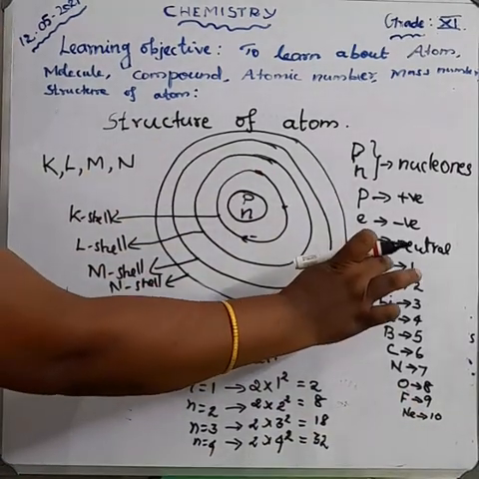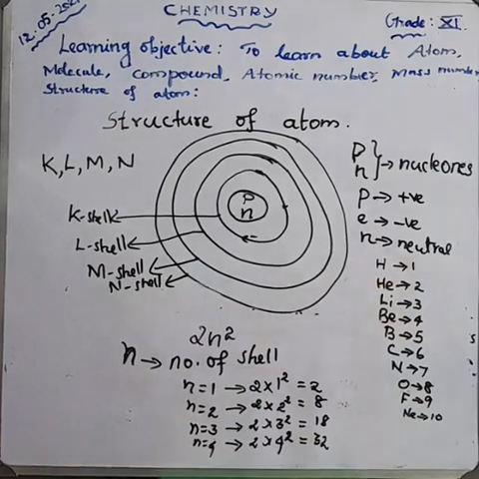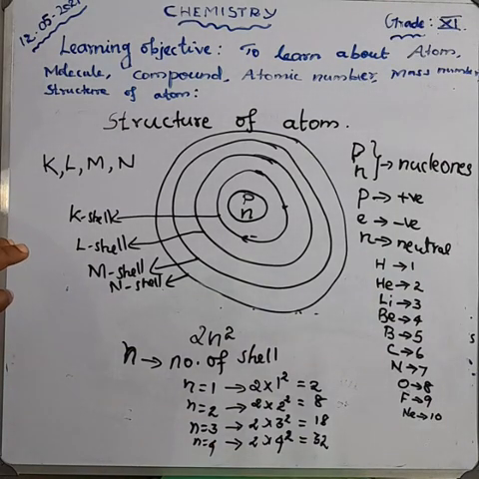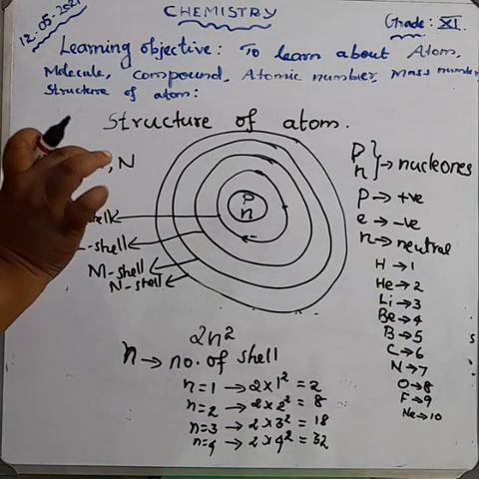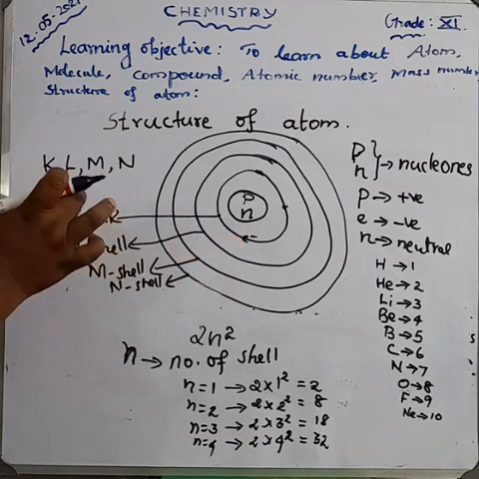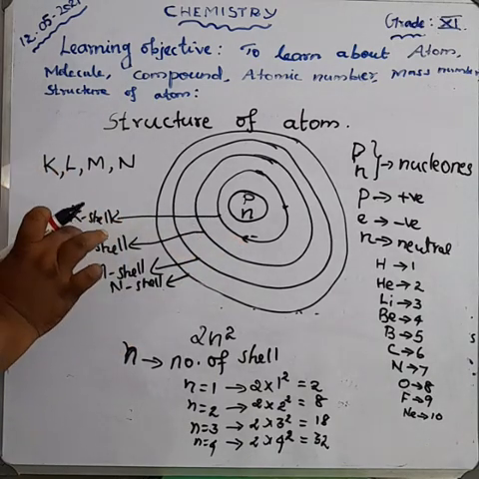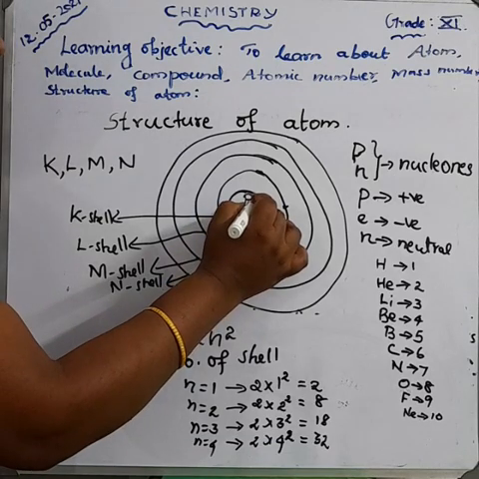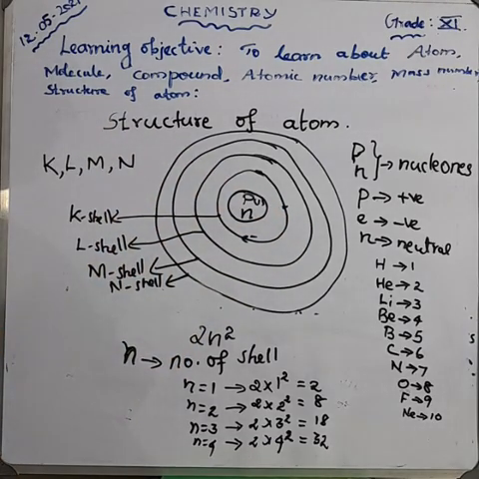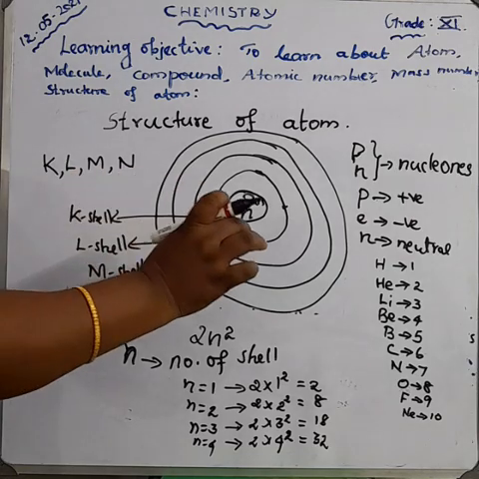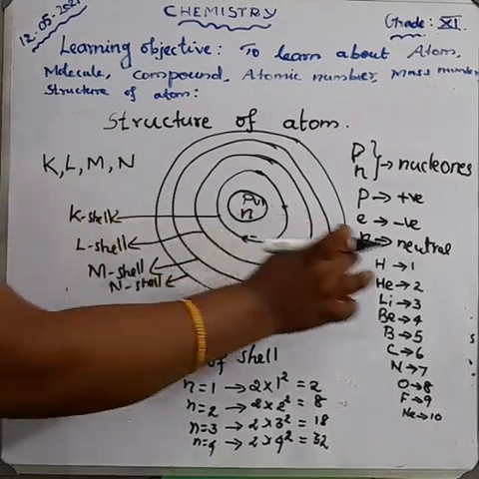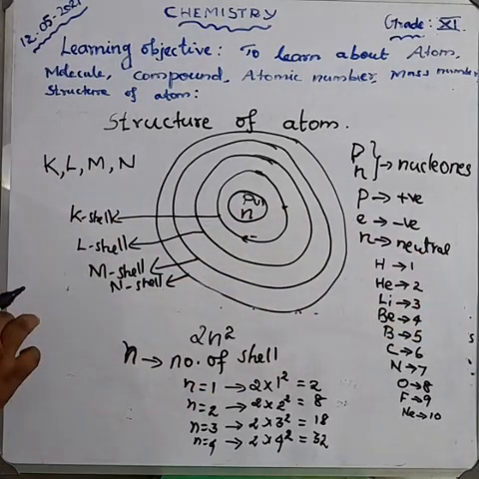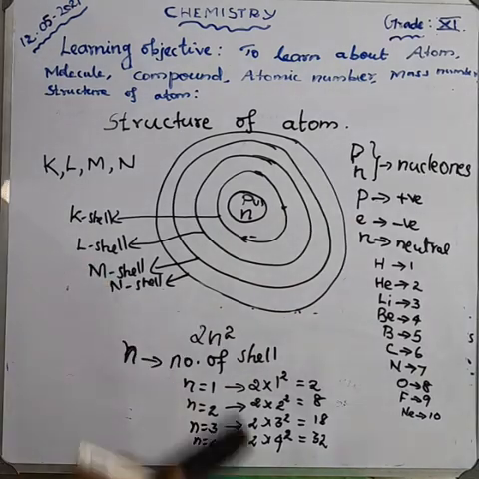So hydrogen has atomic number 1. What do you mean by atomic number? Atomic number means the number of protons or the number of electrons. How many protons does a hydrogen atom have? Only 1 proton. And how many electrons? Only 1 electron.